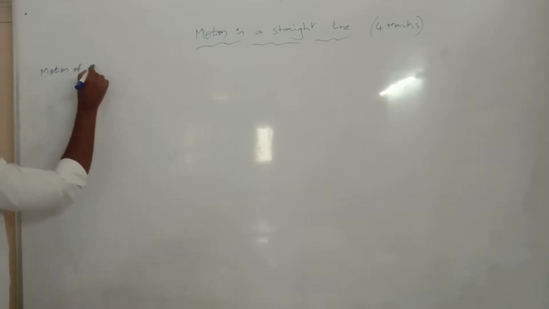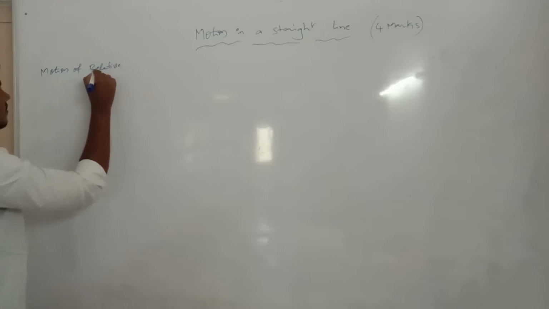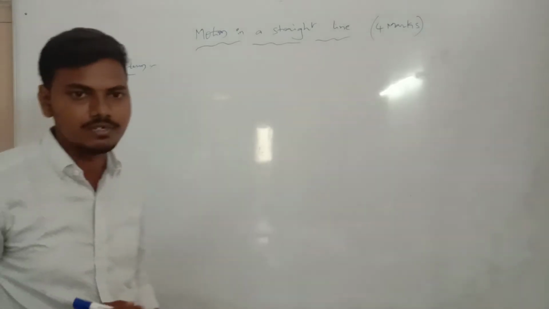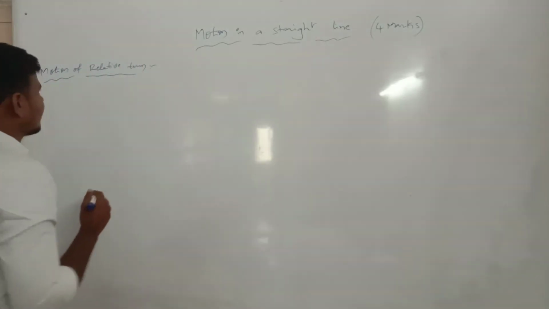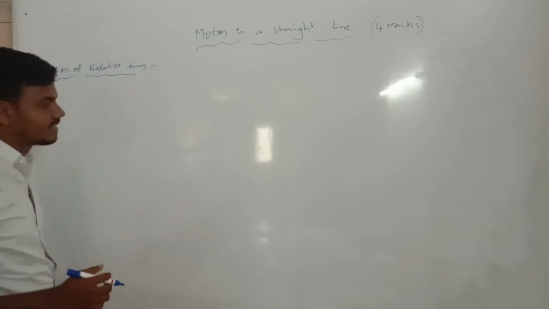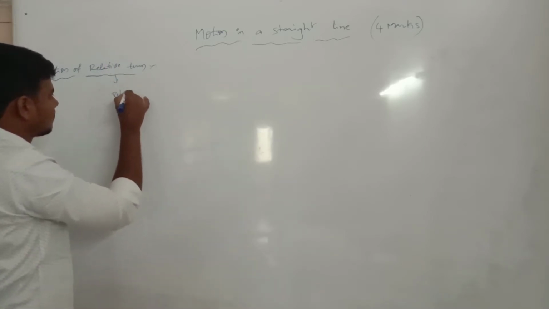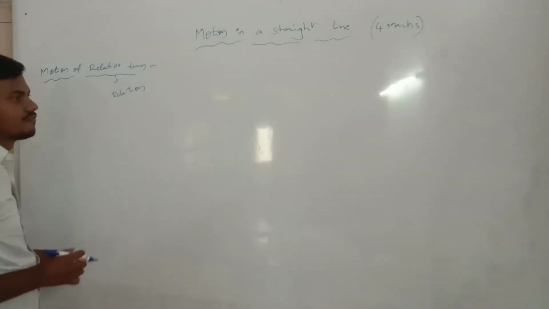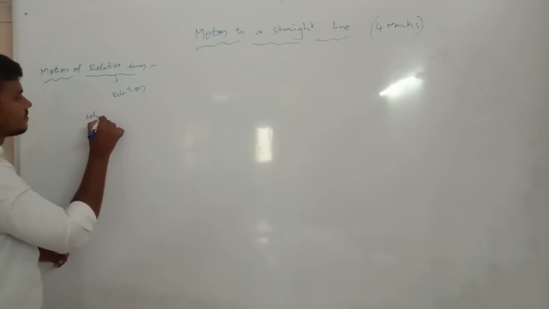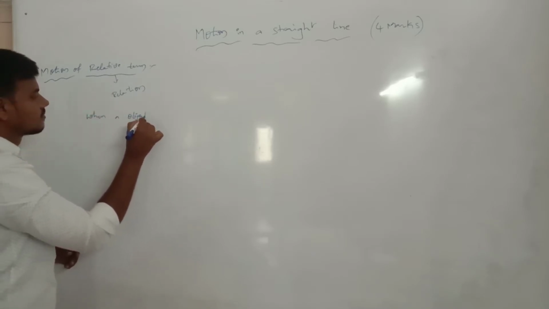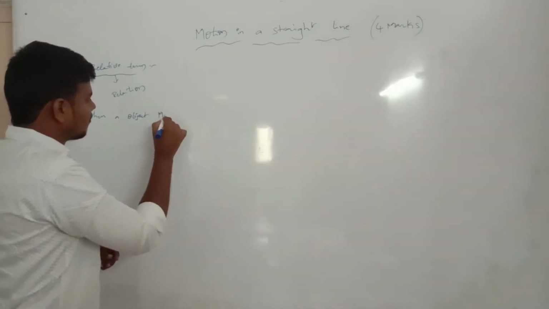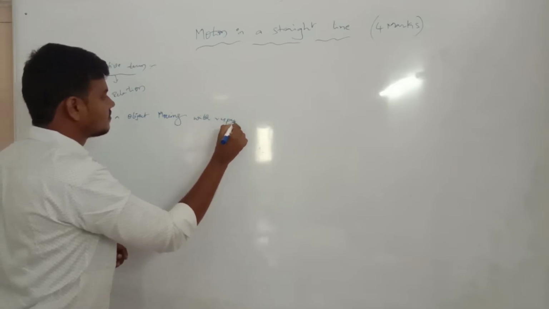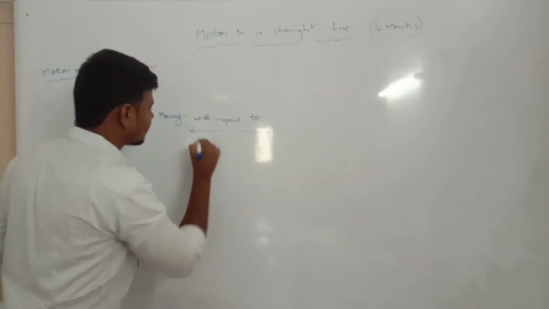Motion of relative term. Motion means motion, and relative means relation. Relative means relation. The definition: when an object is moving with respect to. This is the very important phrase, with respect to.